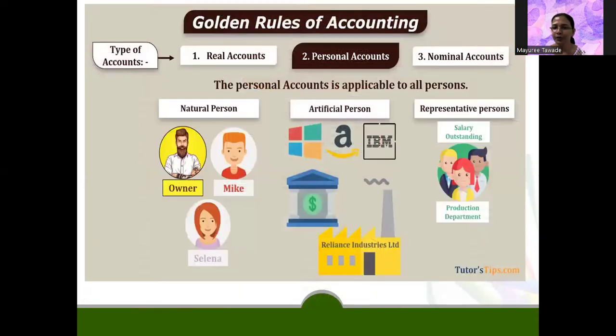So, golden rules of accounting. Again, in the previous slide, I have given certain examples. We are going to see examples from real life, which you will be able to relate to now. Personal account, what we see; real account, we have already seen. These are the bifurcations of personal account. The personal account applies to three things: a natural person, an artificial person, or a representative person. There is no bifurcation as such into the real account or nominal account.